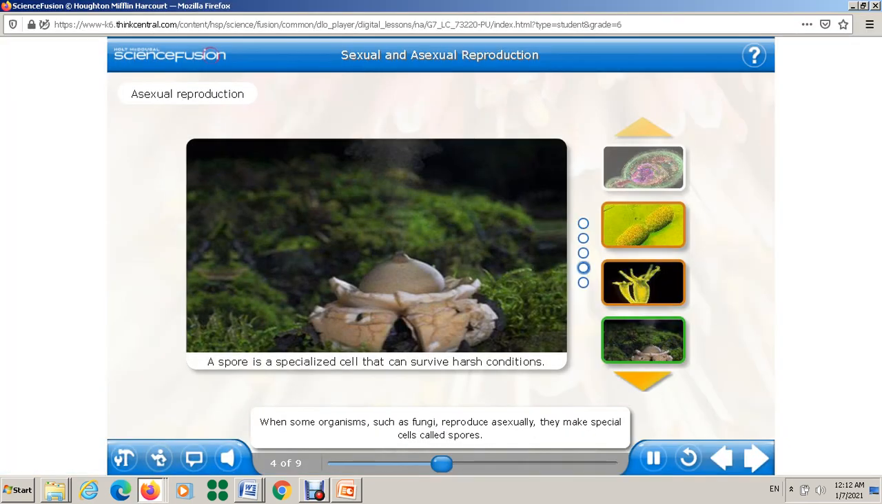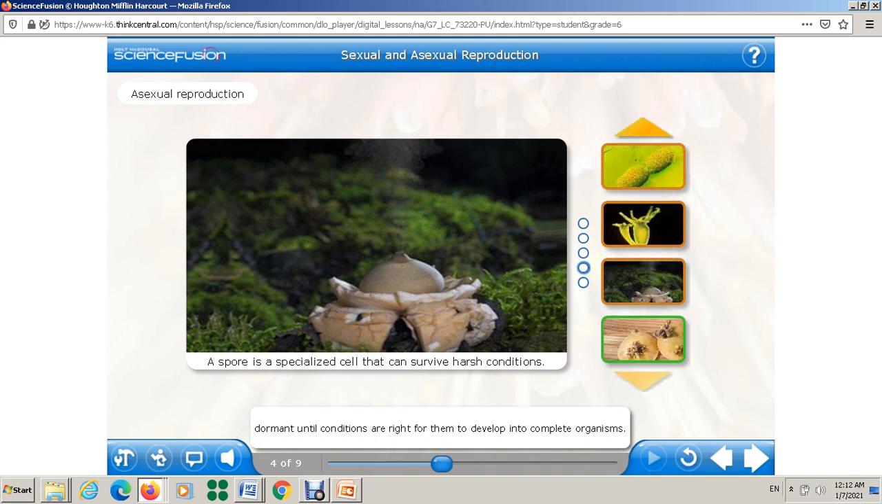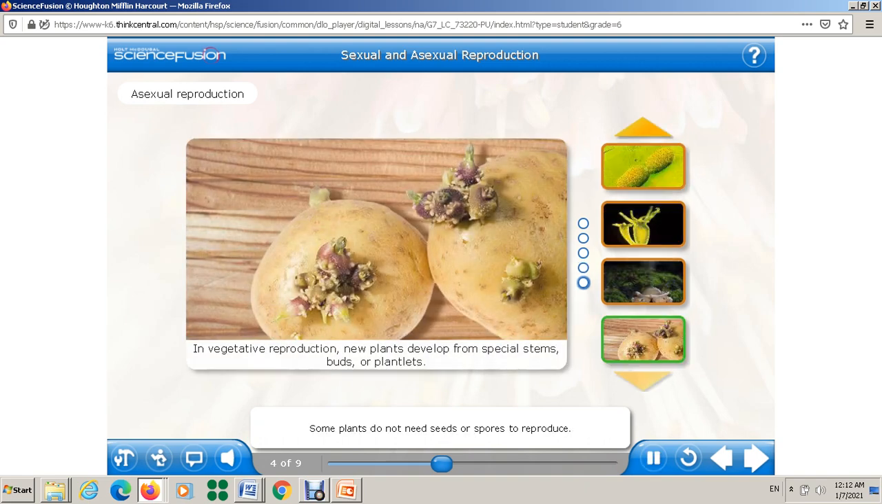When some organisms, such as fungi, reproduce asexually, they make special cells called spores. These spores can survive in harsh conditions and will remain dormant until conditions are right for them to develop into complete organisms.